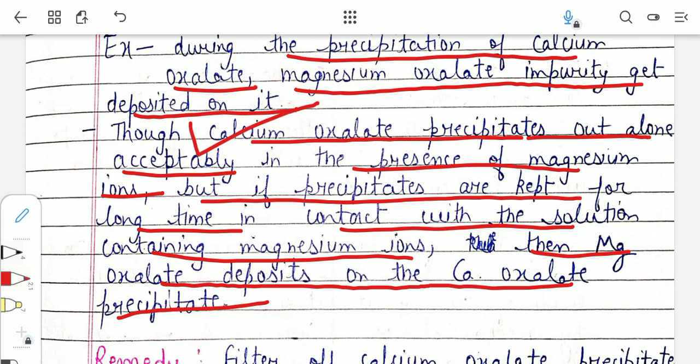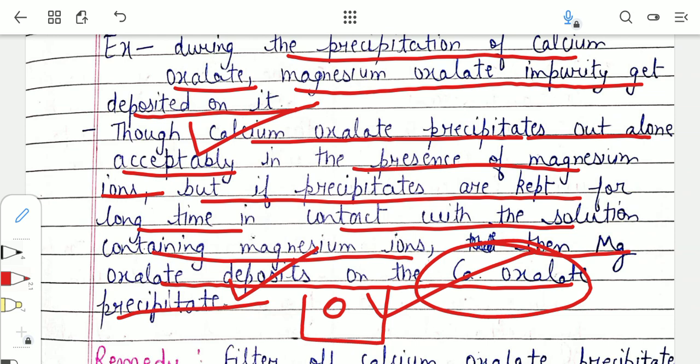But if after the formation of the calcium oxalate precipitate, it is allowed to stand in that mother liquor for a long time, then magnesium ions also get precipitated out in the form of magnesium oxalate, and they deposit on the calcium oxalate precipitate. So firstly the calcium oxalate precipitate was already formed, but when it was allowed to stand in the mother liquor for a long time, magnesium oxalate also gets formed and starts depositing on the calcium oxalate precipitate. This is known as post precipitation.